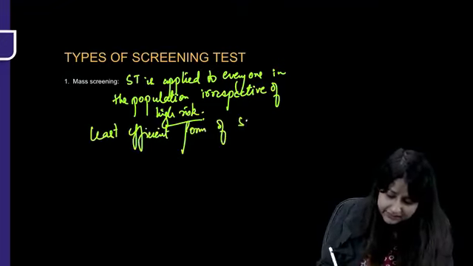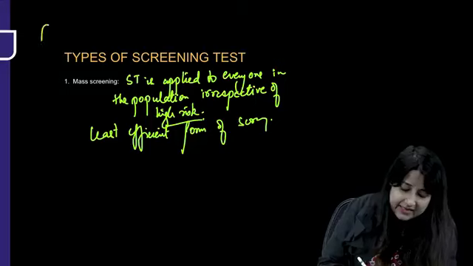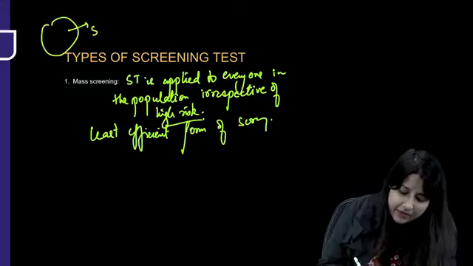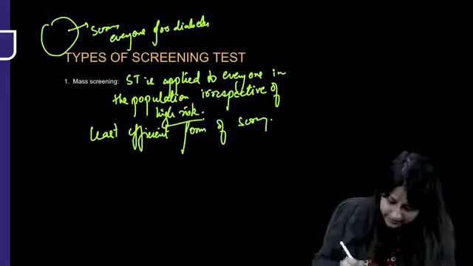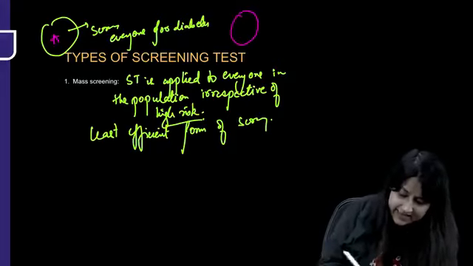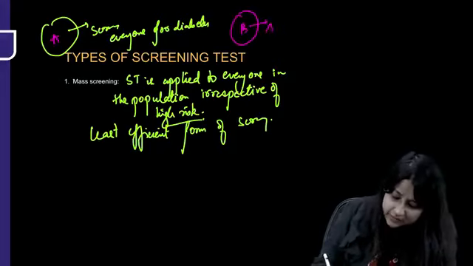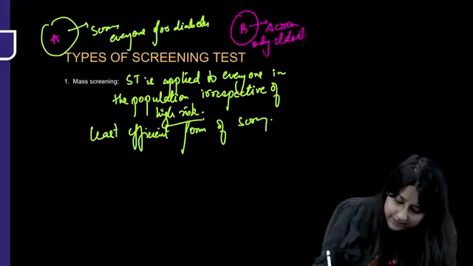Why? Because imagine I go to a community and I screen everyone for diabetes. But now I go to the next community; say this is A and this is B. In this community, I screen only elderlies for diabetes. So which is better?